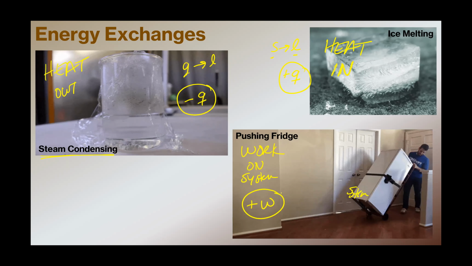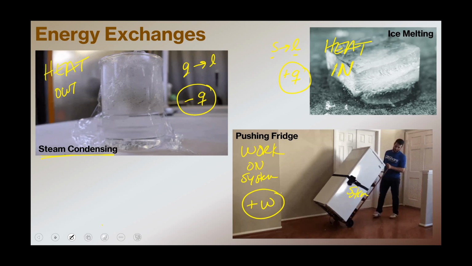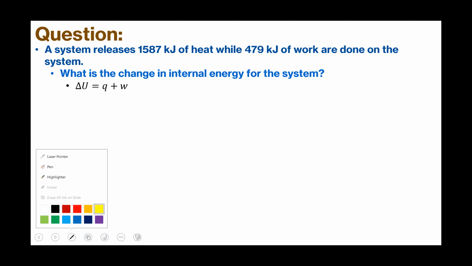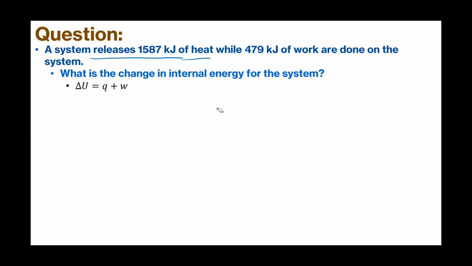All right, let's work an actual example. A system releases 1587 kilojoules of heat and 479 kilojoules of work are done on the system. What is the change of internal energy for the system? So this is delta U is Q plus W. This equation will be given to you, so there's no need to stress about it. What we have to think about is whether things are positive or negative. So let's figure that out first.